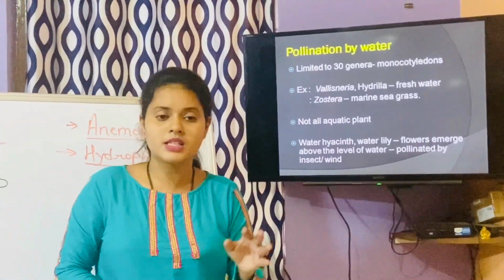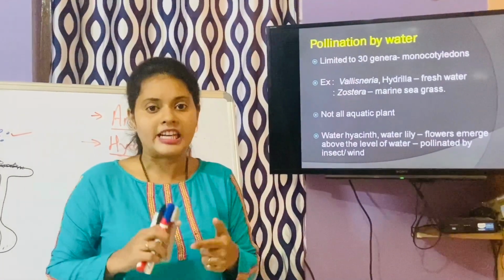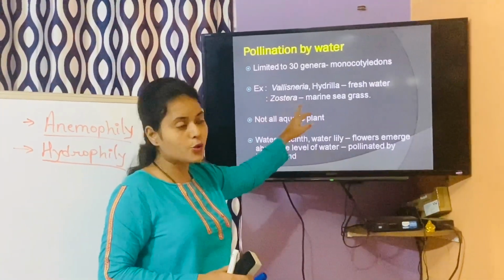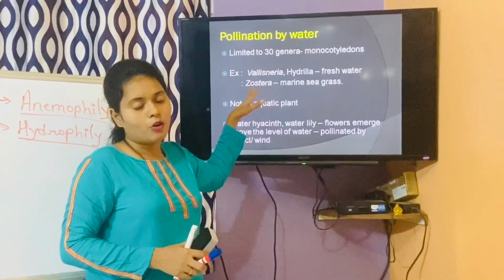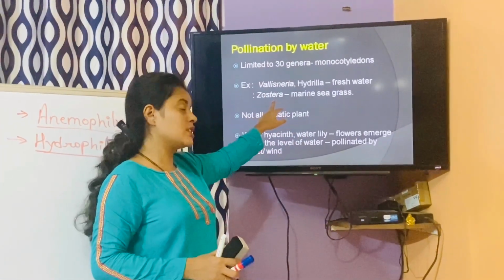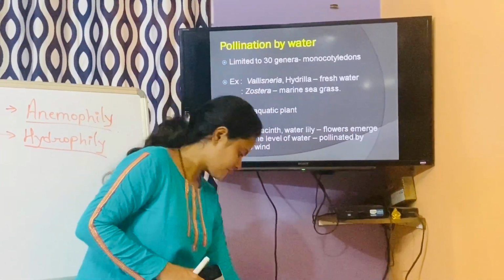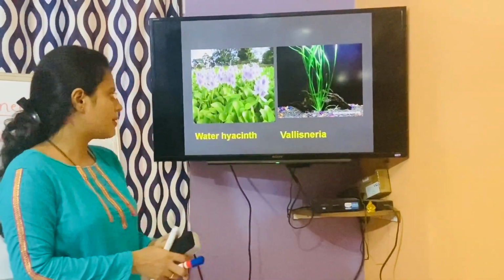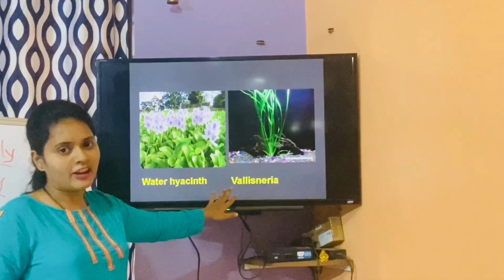Now which are the plants which are pollinated by water? There are some examples. Some freshwater plants are Vallisneria and Hydrilla, and I will show you the pictures. Some marine water plants are marine seagrasses known as Zostera. Let me tell you the example directly. I will explain Vallisneria.